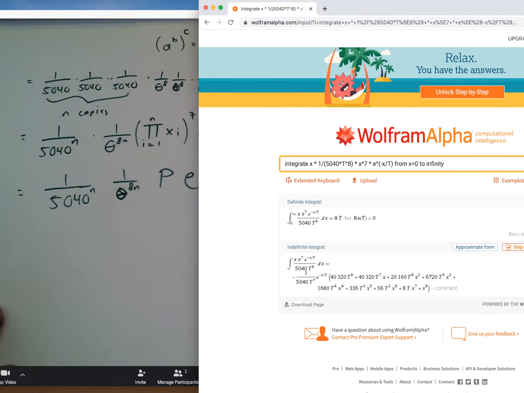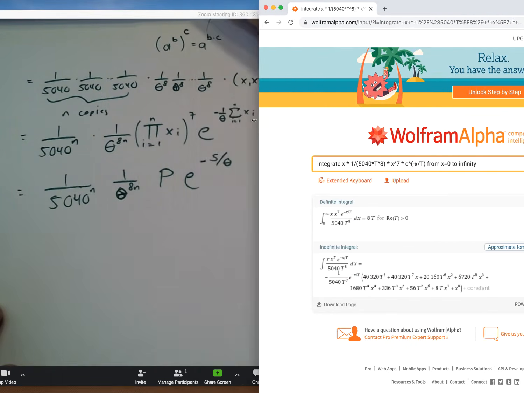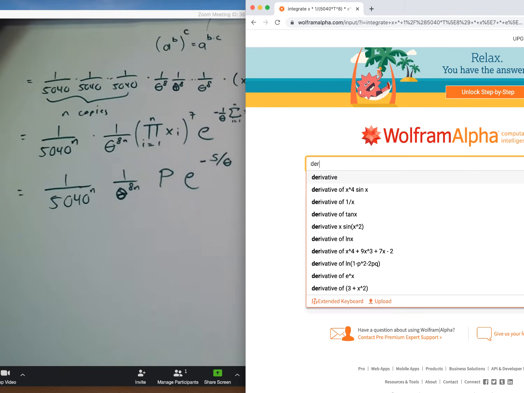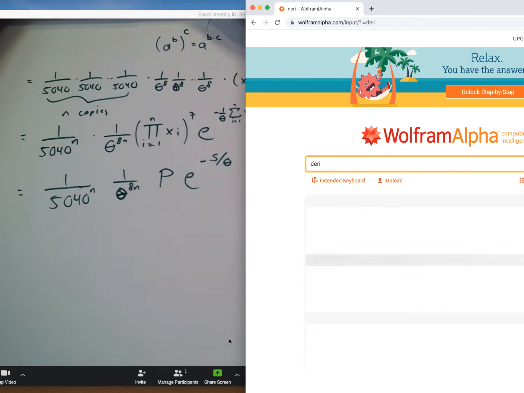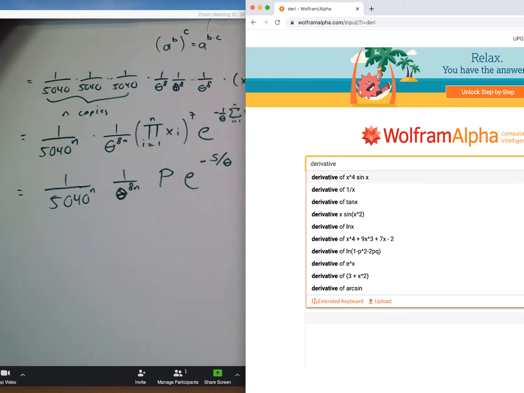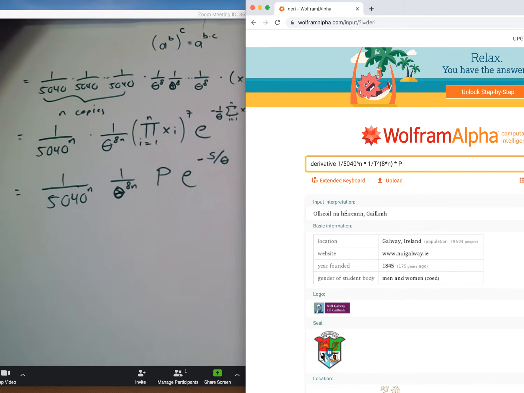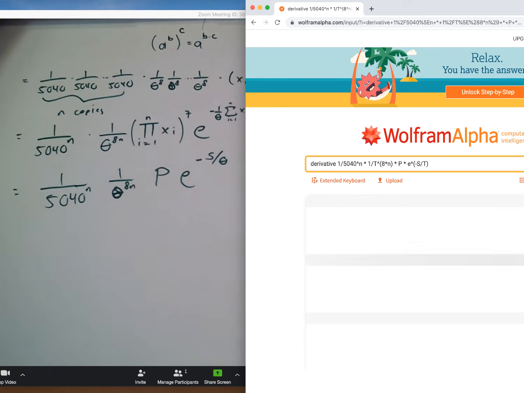So let's ask Wolfram Alpha to help us out. What I need to figure out is, if I take this derivative and set it equal to 0, what value of theta emerges? So let's take the derivative of 1 over 5040 to the n times 1 over t raised to the 8 times n power, abbreviating theta by t, times p times e raised to the minus s over theta. So we'll confirm Wolfram Alpha can do this. I didn't make any typos.